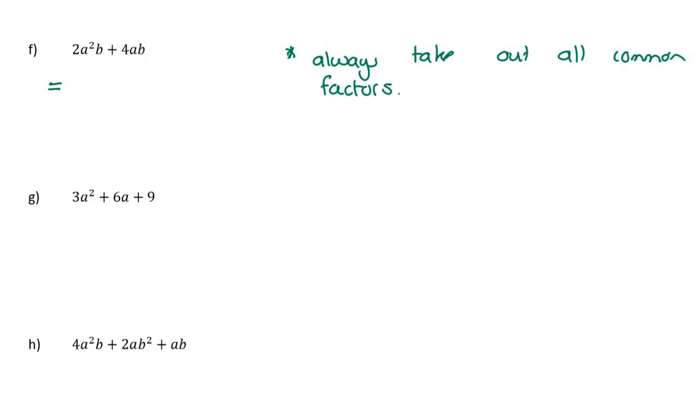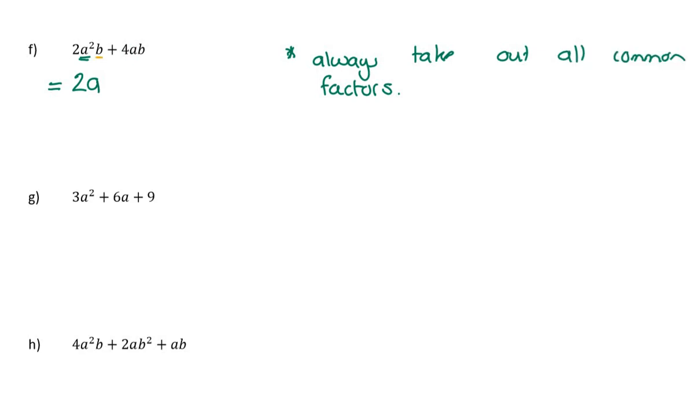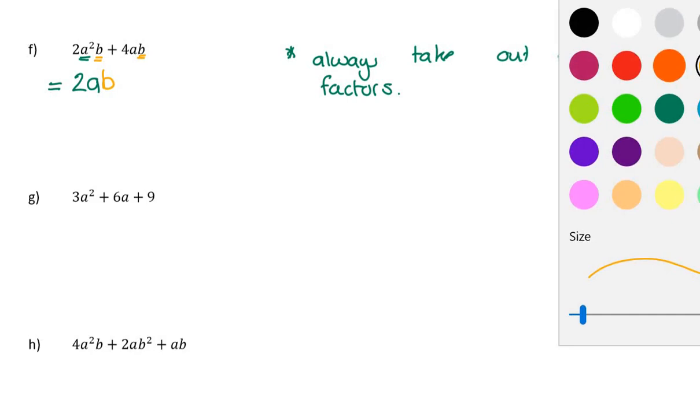So if I have a look here, yes, 2 is common. Now, how many A's are common? Well, this has A squared, and this only has A. So once I've taken out an A, then that's gone. Then that term has no more A's. So there's only 1 that I can take out from both. Then if I look at the B's, there is 1 B there and 1 B there. So I can only take out 1 because then both of them will be missing from those terms left behind.